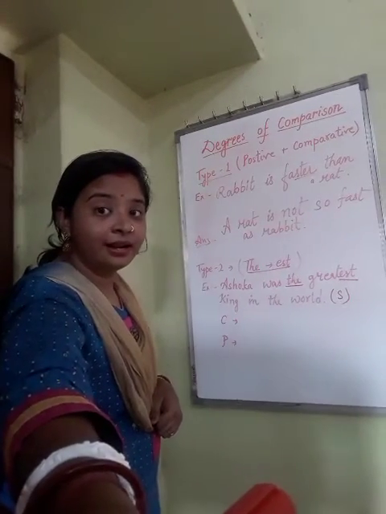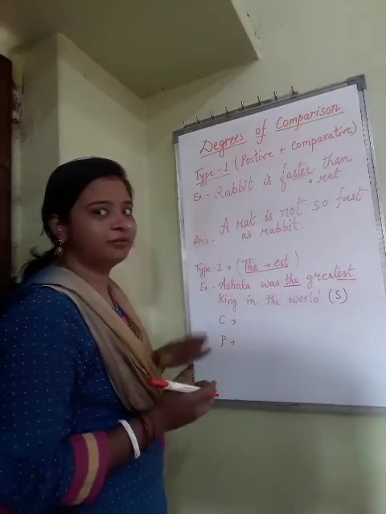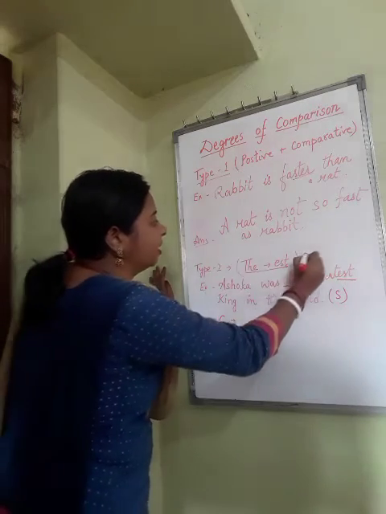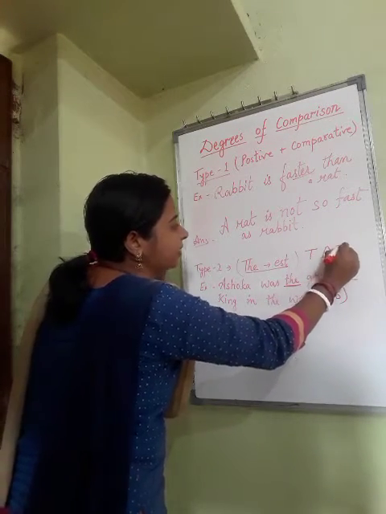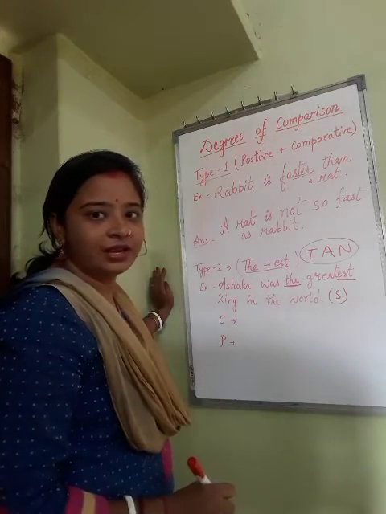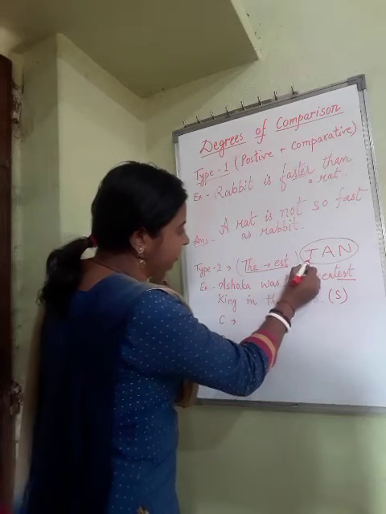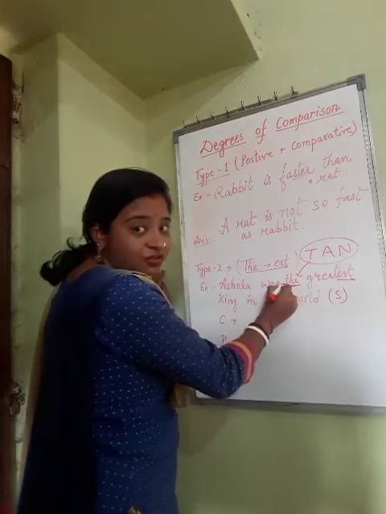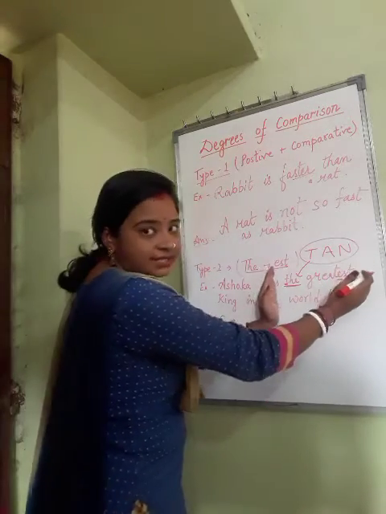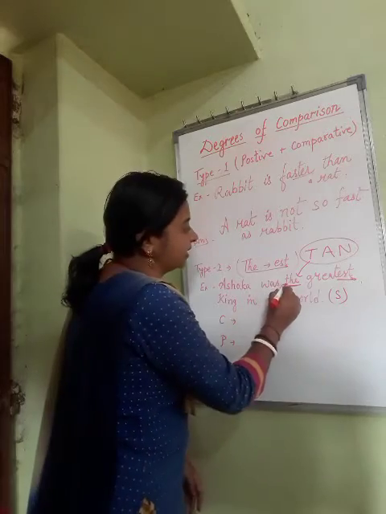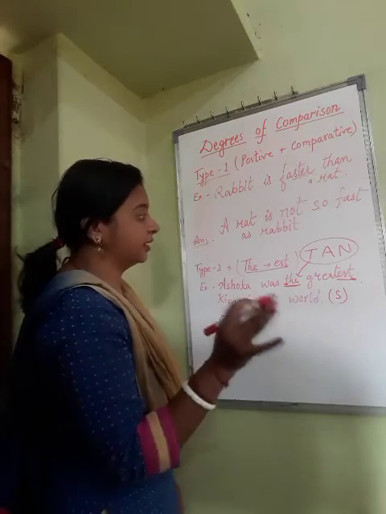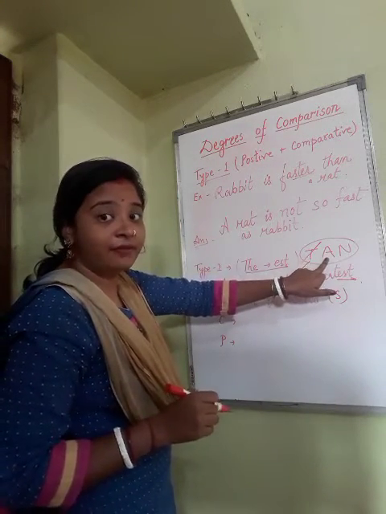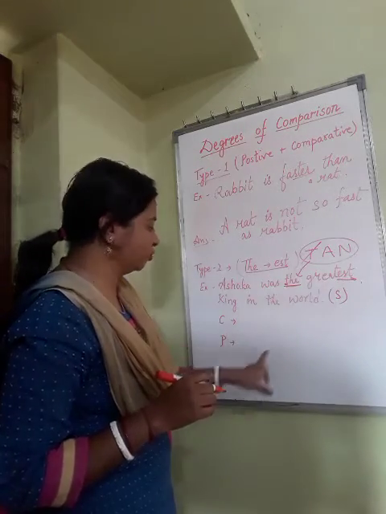So here one formula I am going to tell you. Remember one formula. See here, the greatest is given. Whenever the is given, TAN, tan. This formula you remember. T: the greatest is given, and the est form is written here also, and it starts with T, ends with T. The main word is this one, the greatest. So starting with T, ending with T in the question. The greatest. So one T went. Now A and N. This A we are going to use in comparative, and this N we are going to use in positive.